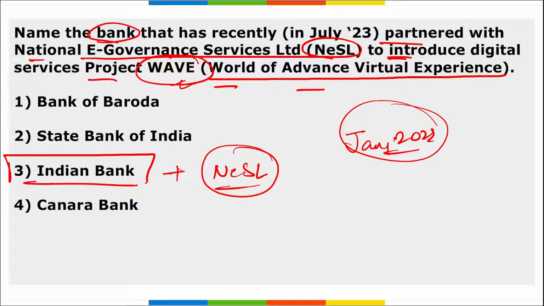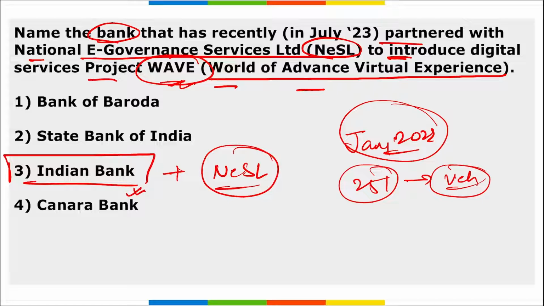And here the digital vehicle loan product allows individual customers to obtain the desired vehicle with a loan of up to 25 lakh rupees for their vehicle. All right, we can say the vehicle loan here is of 25 lakh rupees, correct? So this is your project WAVE, and it was Indian Bank that tied up with NeSL to launch this digital service project WAVE.